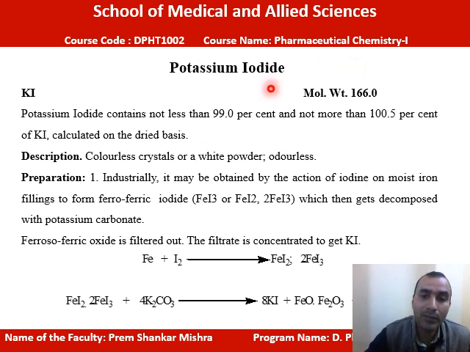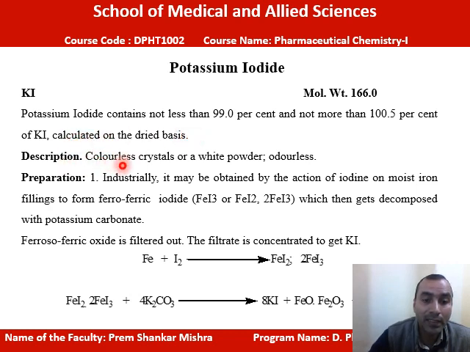Now we will see potassium iodide. Potassium iodide also has expectorant property. It has a sedative expectorant property. Its molecular formula is KI and its molecular weight is 166.0. Some specifications we can see here: potassium iodide contains not less than 99.0% and not more than 100.5% of potassium iodide. These are calculated on the dry basis.